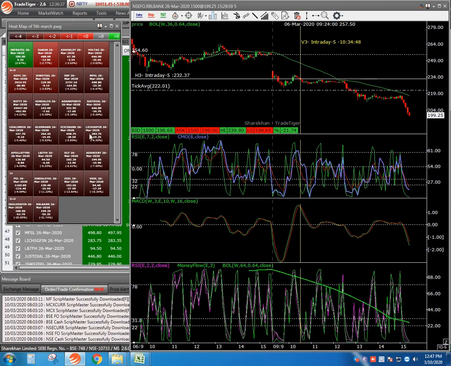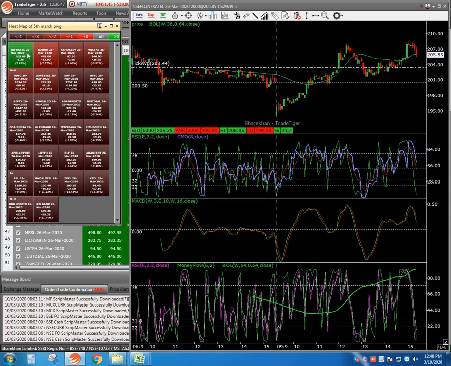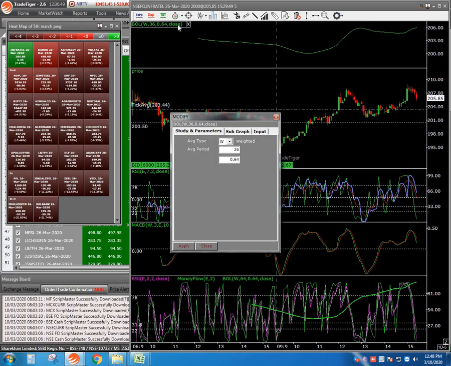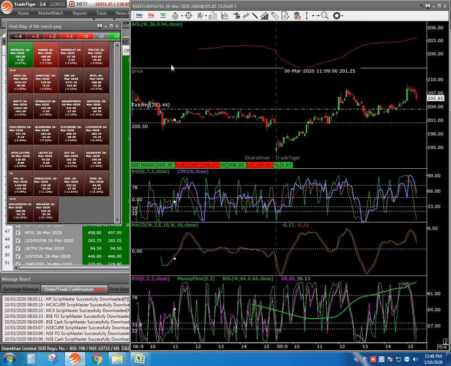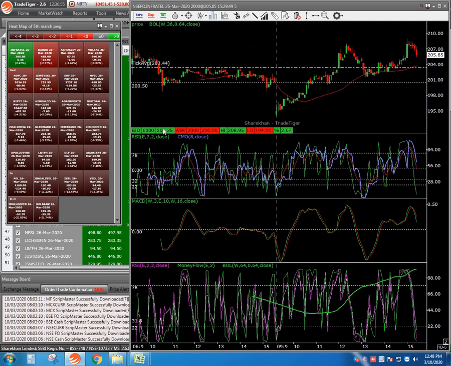If that much is sufficient, and if the market is bullish in nature, then the lower portion of this Bollinger Band should be below the candle like this. So from here onwards it can be taken up for buying.